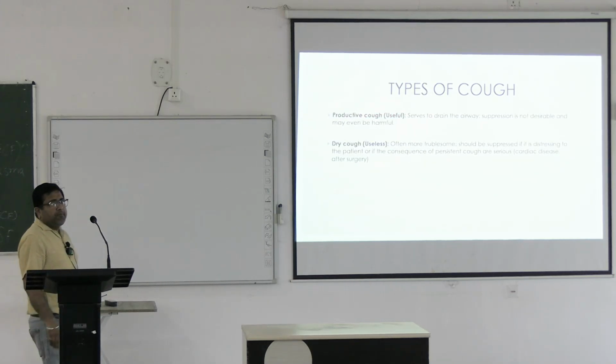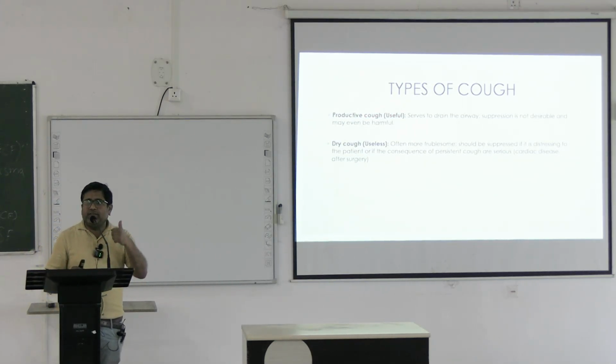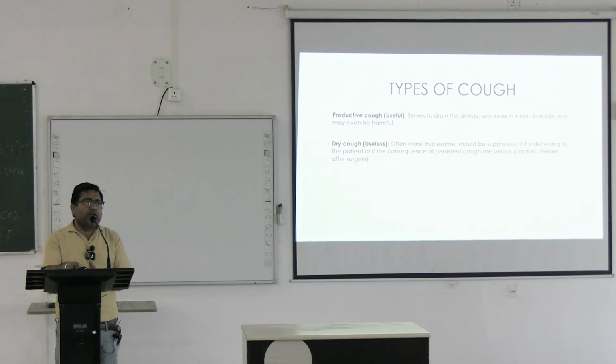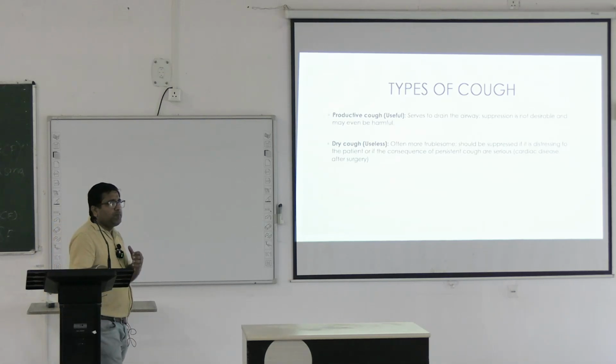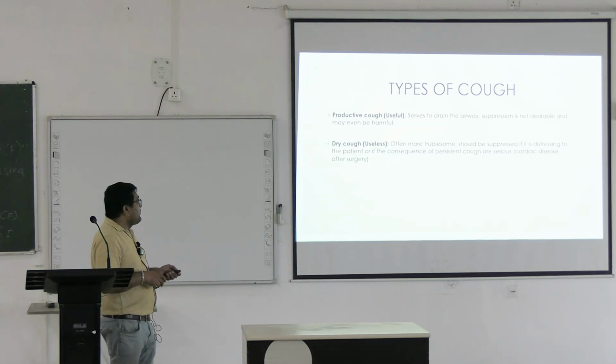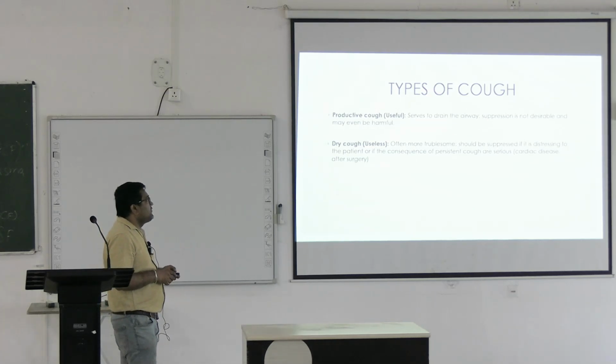Now cough can be of broadly two types. One is productive cough and the other is dry cough. Productive cough is useful. In productive cough basically the patient expectorates the sputum. So it is useful because it serves to drain the airway.